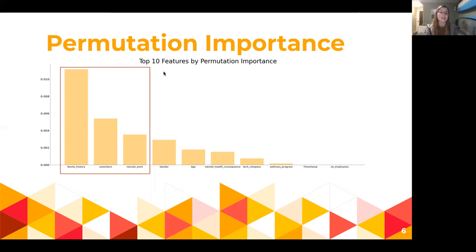But I still think that this is telling, and of course, family history certainly makes sense as something that would be important for someone's likelihood to reach out for help. So the amount of coworkers also would make a little bit of sense. And as we all know, remote work can affect your mental health. So that makes sense there as well. But again, like I said, this is not the end all be all, and it's just kind of a way to get some ideas out there and can be a little bit of a guiding force for those.